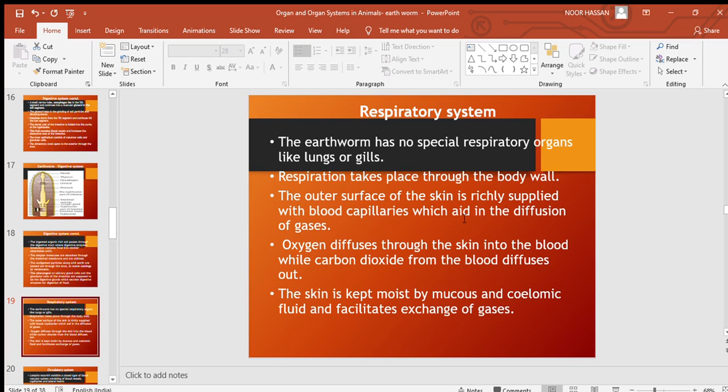That is, oxygen from the soil is taken in, diffuses through the skin into the blood capillaries, while the carbon dioxide from the blood capillaries diffuses out. It's a very simple method of gaseous exchange called diffusion. For this purpose, the skin is always kept moist by mucus and coelomic fluid, so that it can facilitate the exchange of gases. The skin is kept moist by mucus secreted by the glands, and also coelomic fluid, which is also helpful in facilitating the exchange of gases.